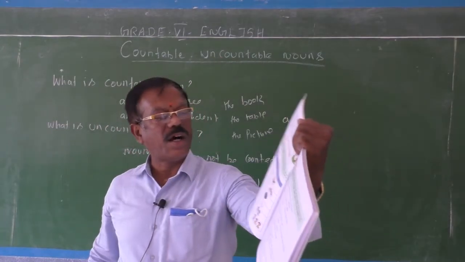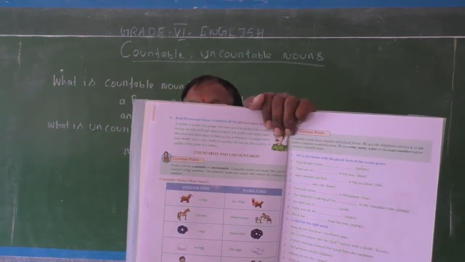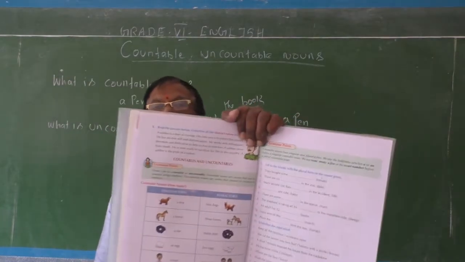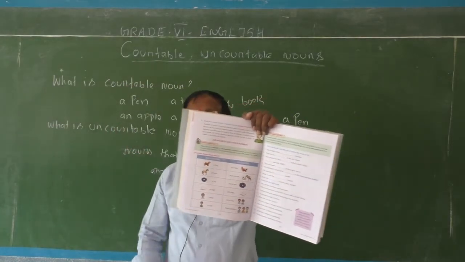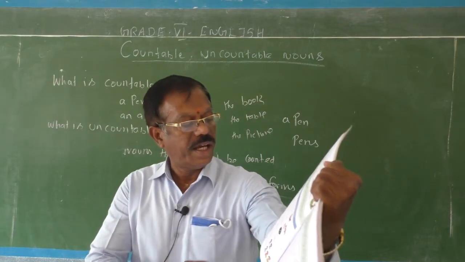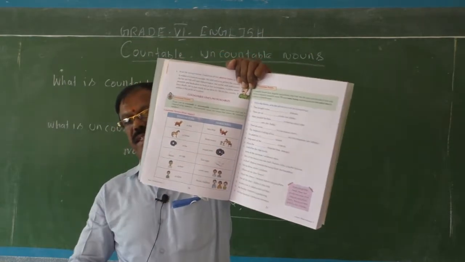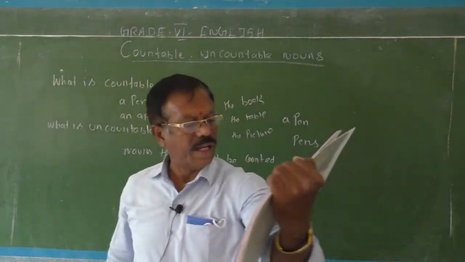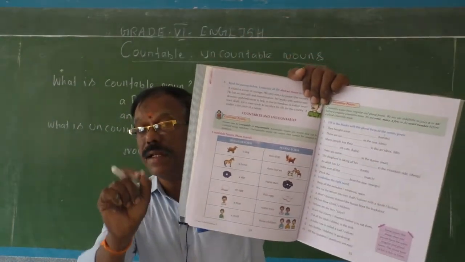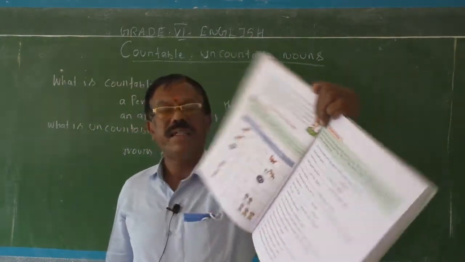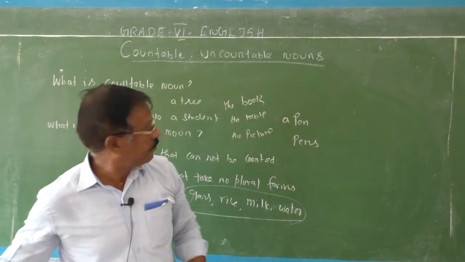See, in the first, a dog is a countable noun, singular. Two dogs, countable, plural. Okay, next, a horse, singular. Three horses, plural. And then, see, an egg, five eggs. An egg is singular, five eggs plural. A man, some men. Okay, fine. A child, three children. So here, see this example.